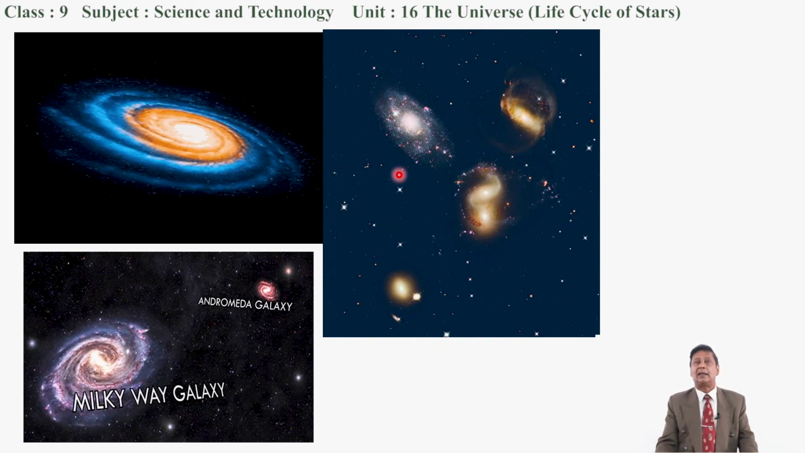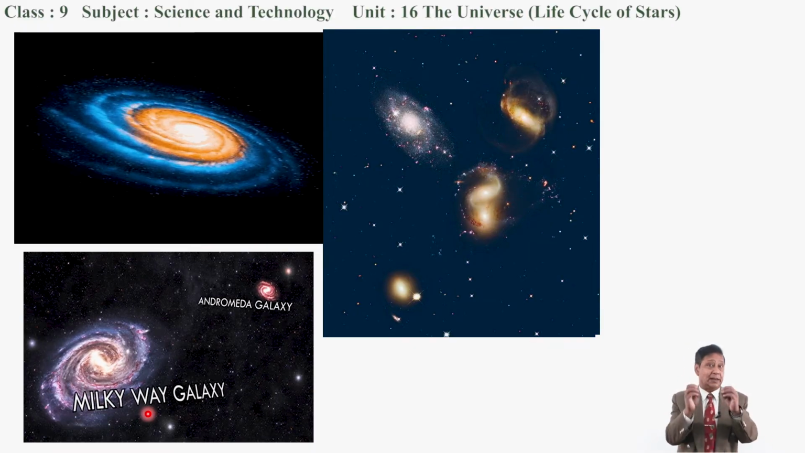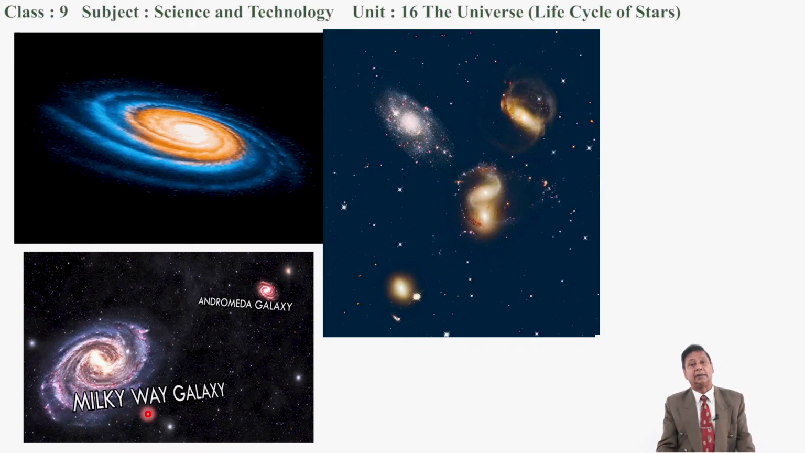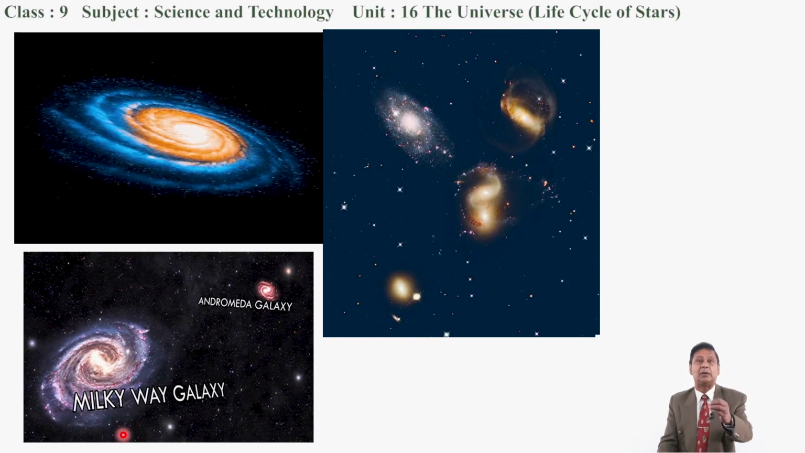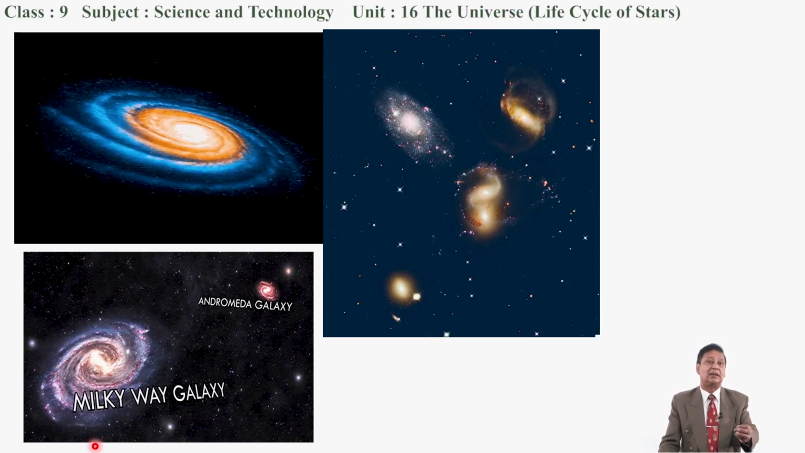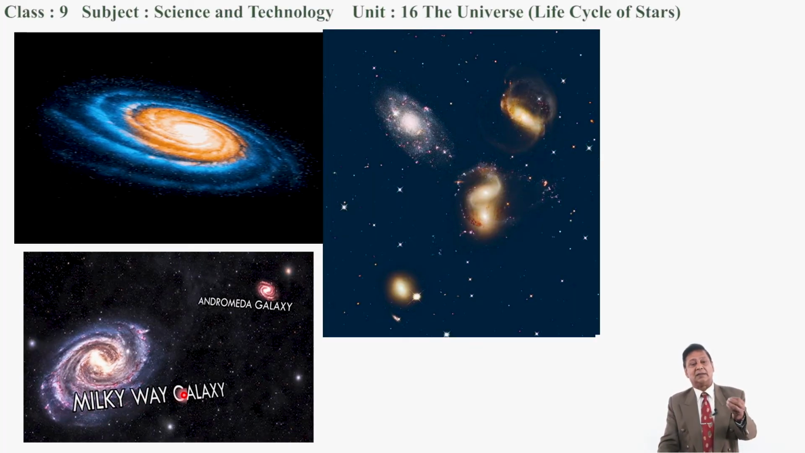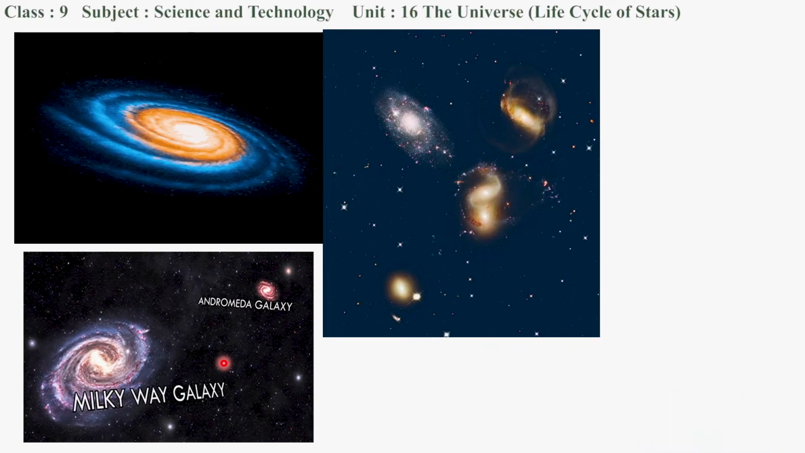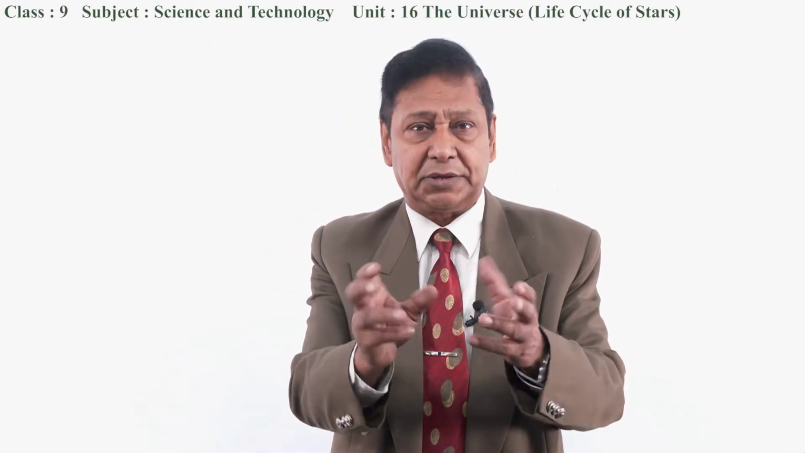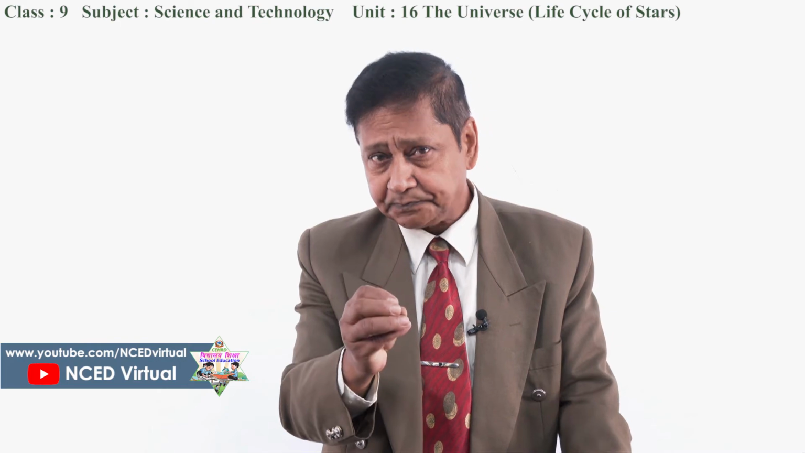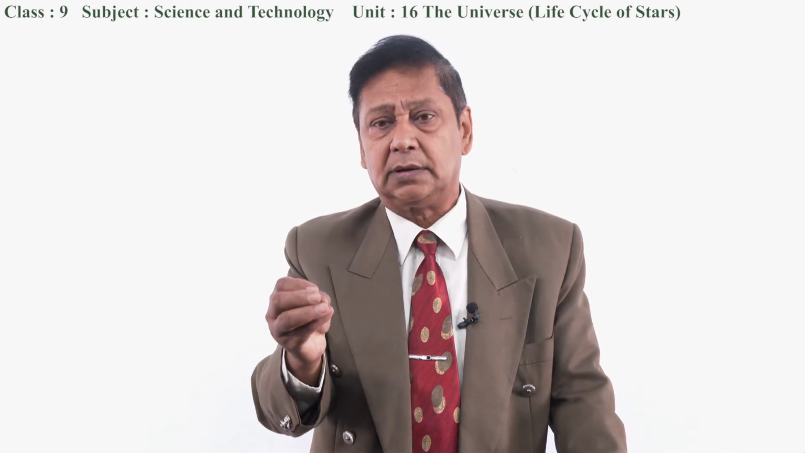So, galaxies are classified into three types. One is the spiral shaped galaxy, another is the elliptical galaxy, and another one is the irregular galaxy. There are three types of galaxy, and the Milky Way is a spiral shaped galaxy. Earth is present in this Milky Way galaxy, and it contains about 10 to the power 11 stars. Okay. Now, after understanding galaxies a little, I want to enter into the constellation.